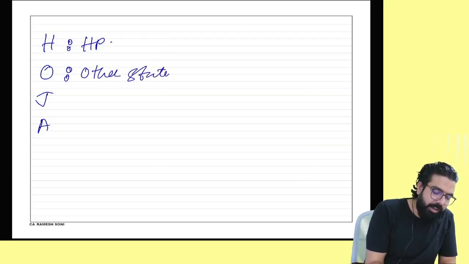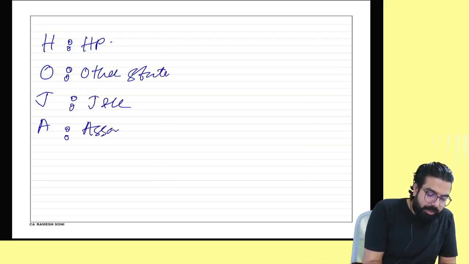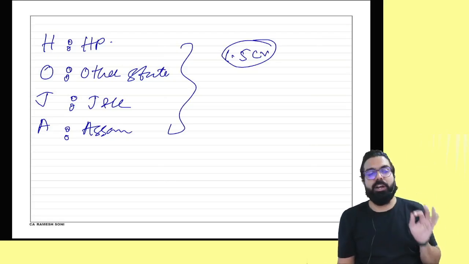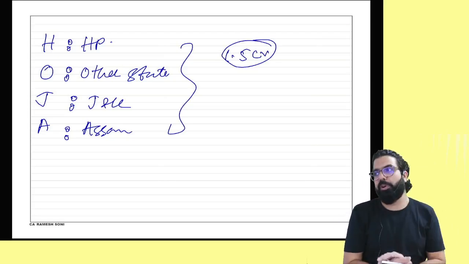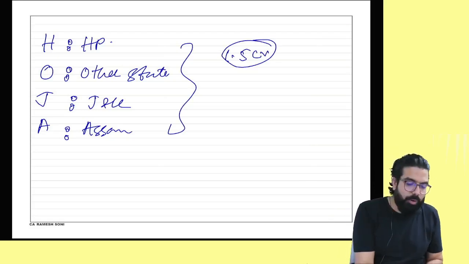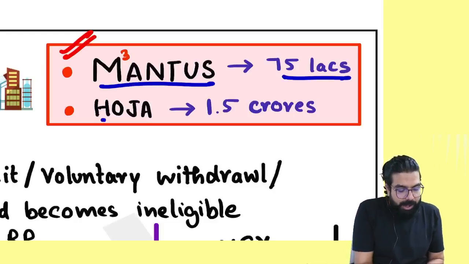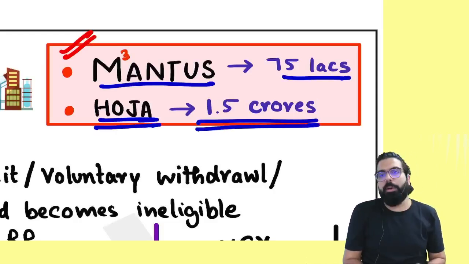But if you are from the states of HOJA, H for Himachal Pradesh, O for any other state which is there, J for Jammu and Kashmir and A for Assam, then always remember for you the limit applicable is 1.5 crore. Can I go ahead, everyone? Everyone over here now, listen. So for MANTUS the limit is 75 lakh and for HOJA the limit is 1.5 crore.